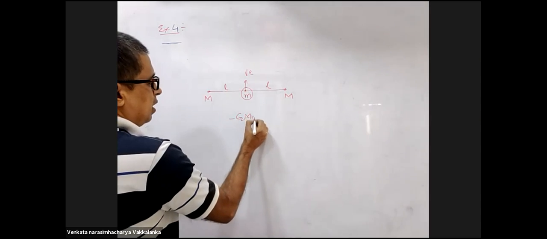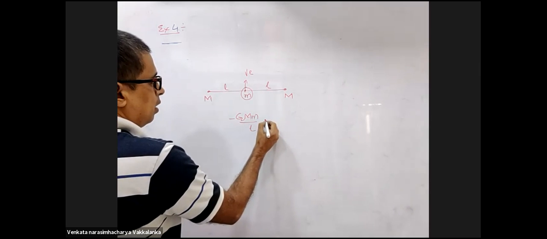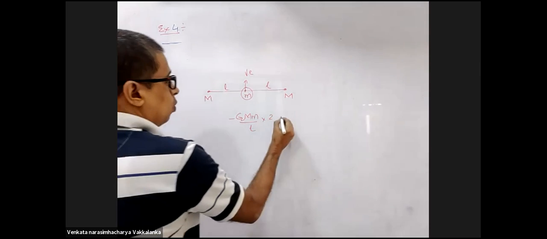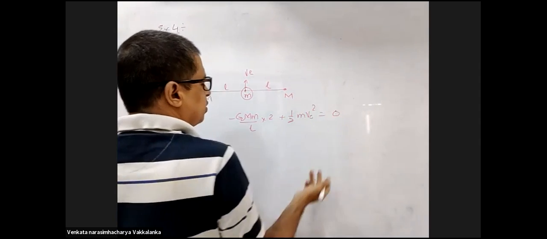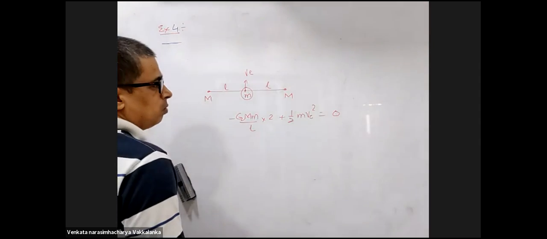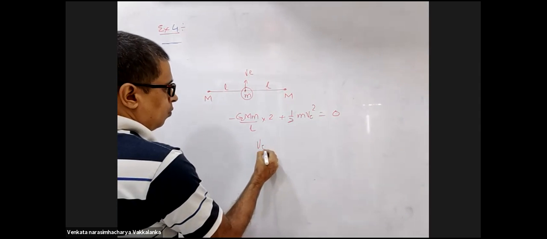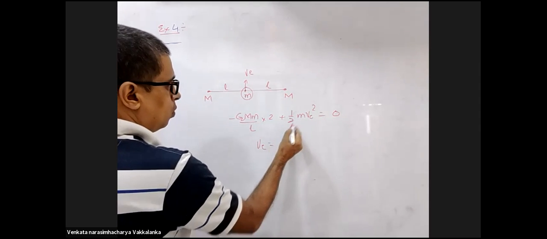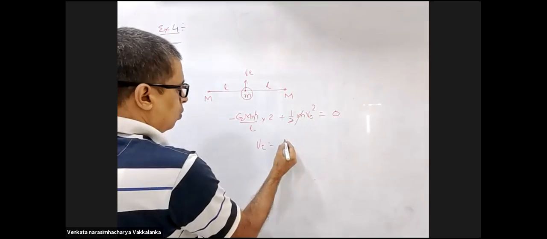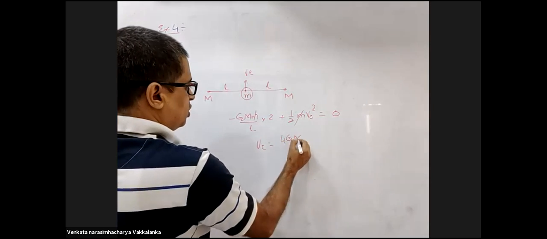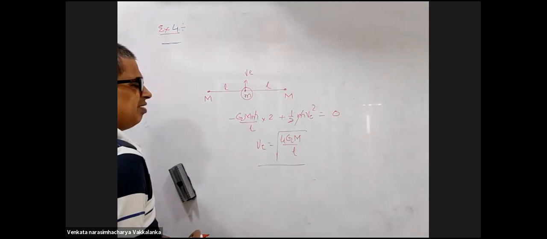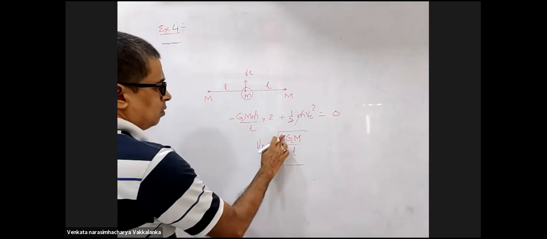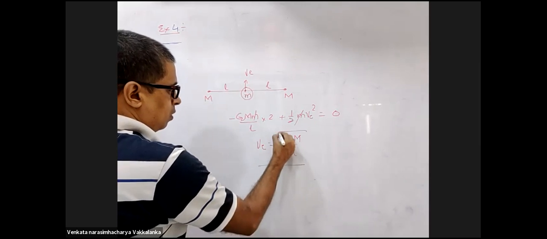Minus G capital M small m by L into 2 plus half m V square should be 0. So V will be equal to, this will go 4 times Gm by L with a square root. So the last option, should it be correct?